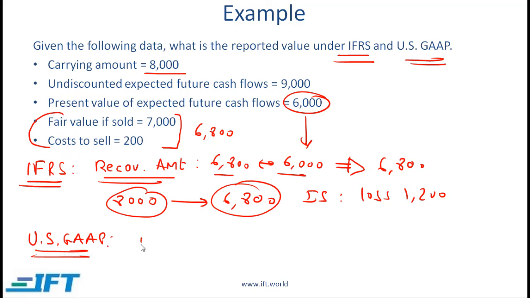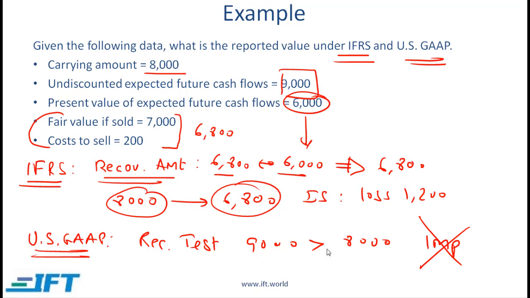With US GAAP, we need to do the recoverability test, and essentially what the test says is that you have to compare the undiscounted cash flows, which equal 9000, with the carrying amount 8000. In our case, the undiscounted cash flows are greater than the carrying amount, therefore there is no impairment. So US GAAP will say that we keep our asset at 8000.